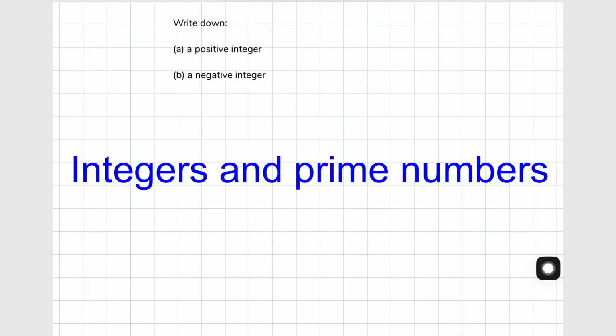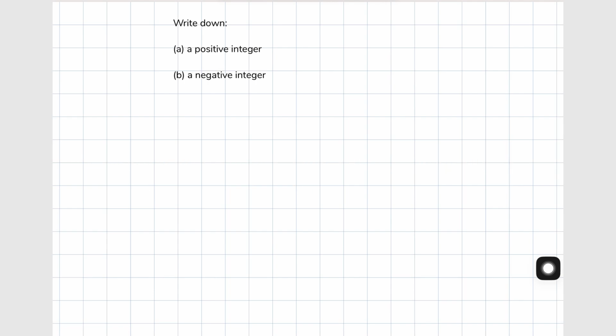Today we're going through practice questions on integers and prime numbers. We'll go through 5 questions and 1 bonus one, if you're up for the challenge. Write down A, a positive integer, B, a negative integer.